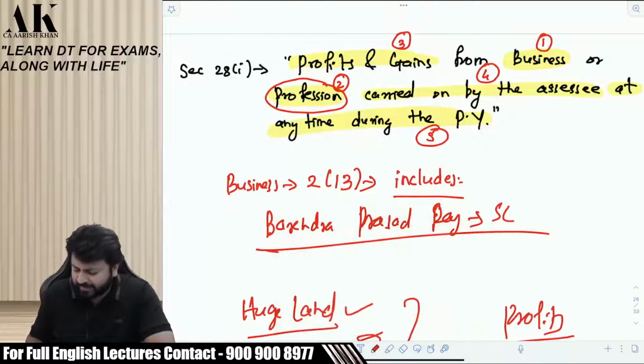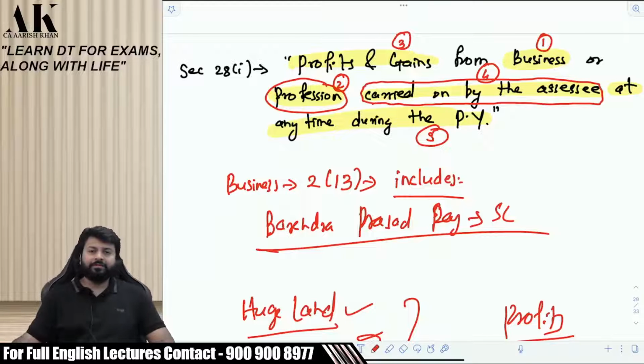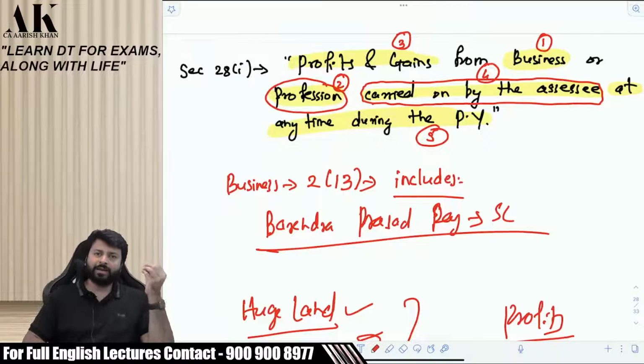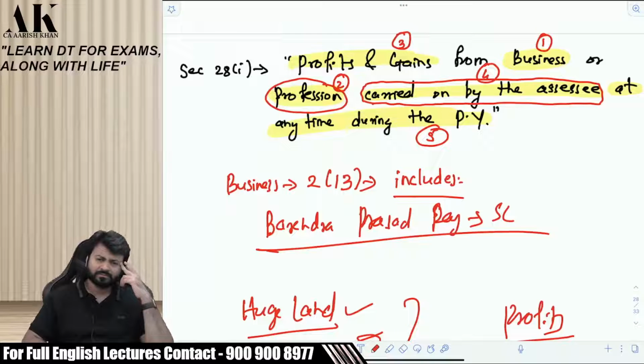Now let us talk about the next part. Few small things which are pending. The business or profession is supposed to be carried on by the assessee. What do I mean by this? If I say business and profession is supposed to be carried on by the assessee, do I mean that everything has to be done by the assessee itself? Assessee will get up in the morning, go to the shop, open the shutter, clean the shop, buy the product, sell the product, manage the finance, etc. Everything will be done by the assessee. What do you feel?